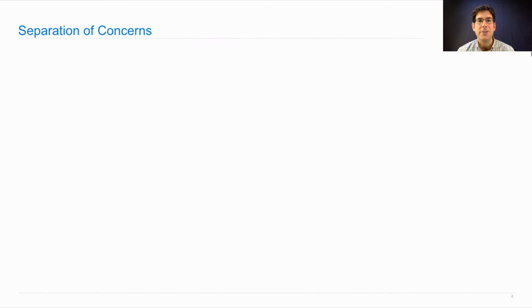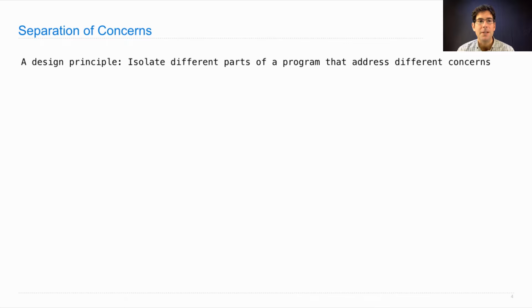The goal of a modular design is to achieve separation of concerns. Different parts of the program are concerned with different parts of the behavior of that program. So this is a general design principle which encourages programmers to isolate different parts of the program that address different concerns, so that you don't have to think about all the requirements of the program at once. A modular component can therefore be developed and tested independently to make sure that it accounts for whatever concern it's meant to address without worrying about the behavior of the rest of the program.